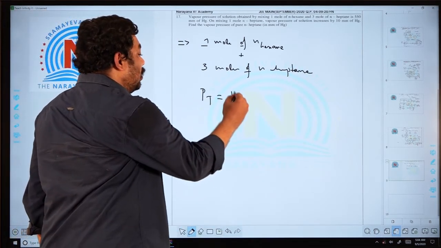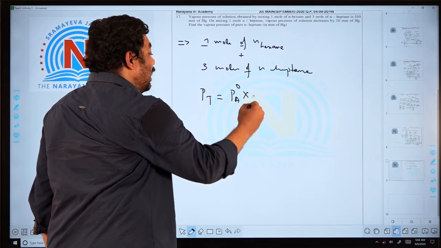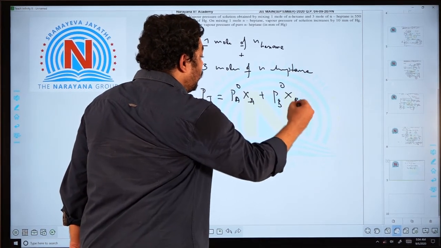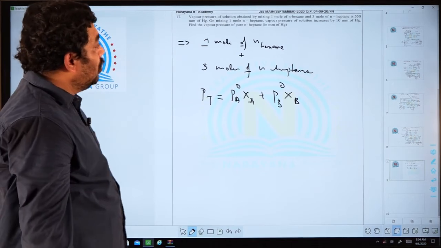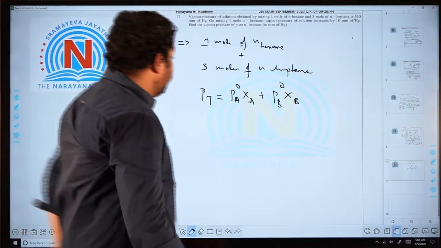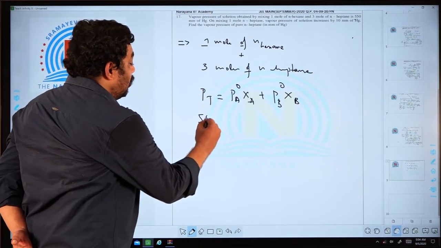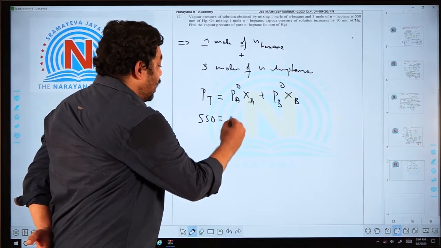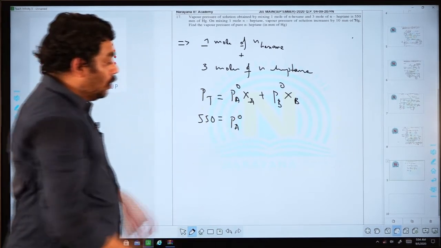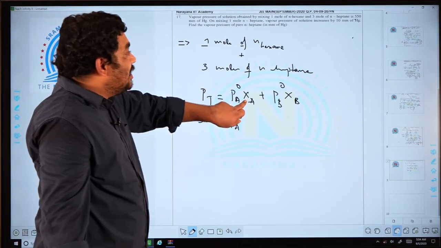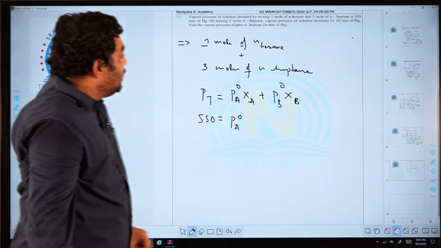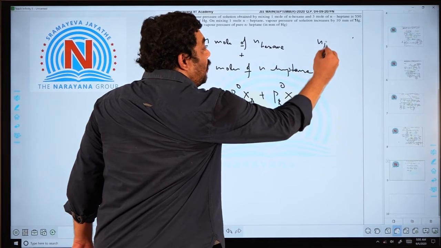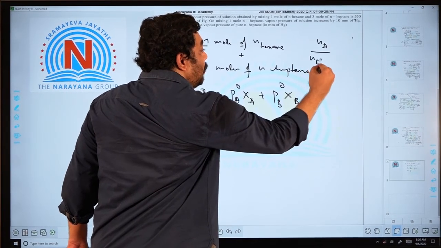Total pressure is equal to PA naught XA plus PB naught XB. Total pressure is 550. PA naught is the pure form pressure. XA is the mole fraction of N-hexane. Mole fraction of any part is nothing but the number of moles of that part by the total number of moles.